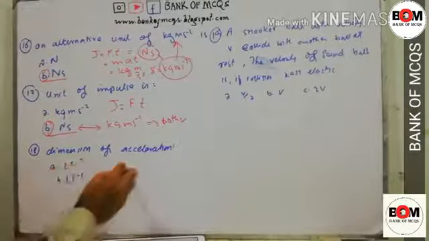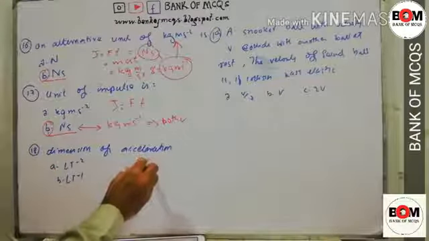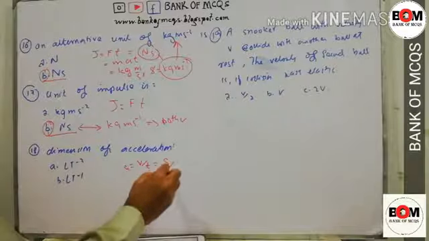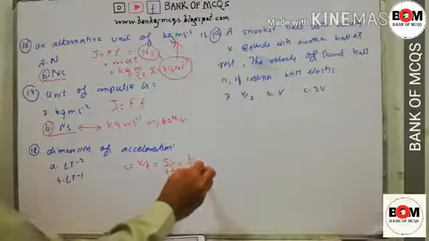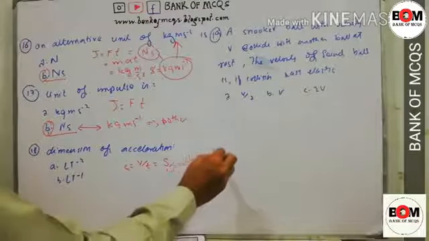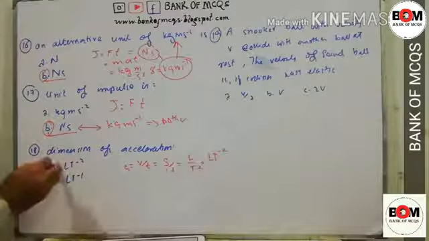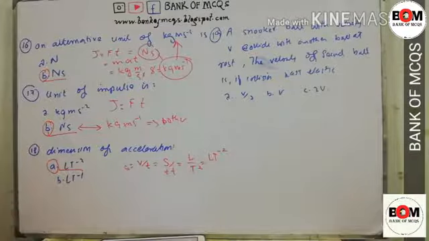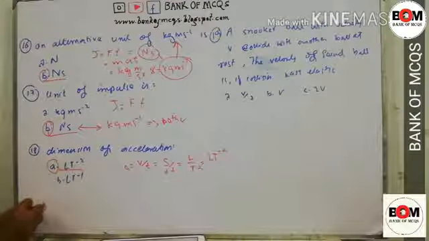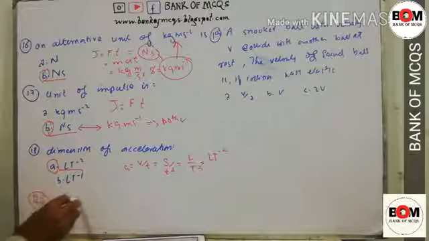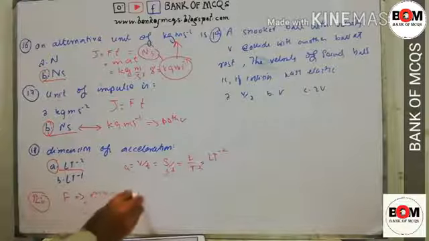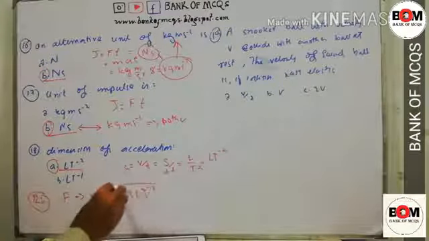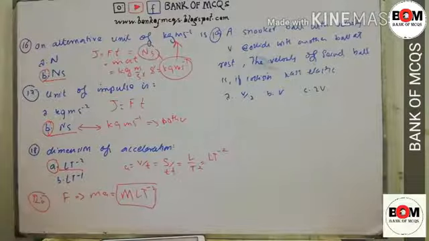Dimension of acceleration is, so it's easy, a is equal to v divided by t, v is equal to s divided by t, and s is length, so we get L and T to the power square. So acceleration is LT to the power minus 2. Now to find the dimension of force, MCQ number 20. Dimension of force is F is equal to ma, where m is mass and a has dimension LT minus 2. So this is the dimension of force.